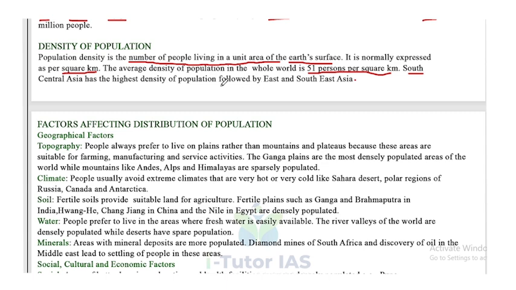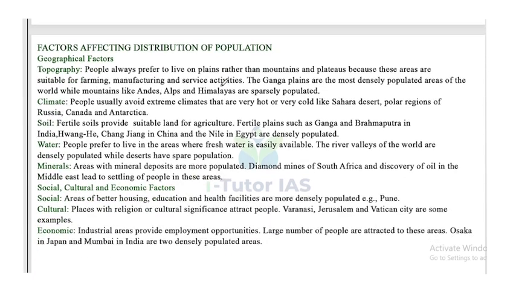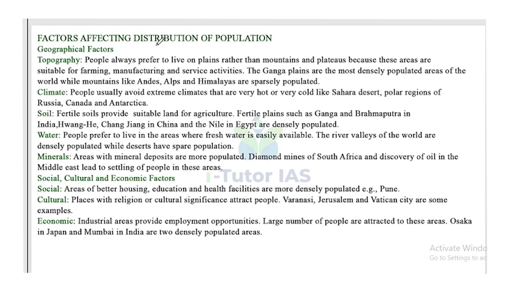Now, factors affecting distribution of population. First one is geographical factors, that is topography. Mainly, people always prefer to live on plains rather than mountains and plateaus because these areas are suitable for farming, manufacturing, and service activities.